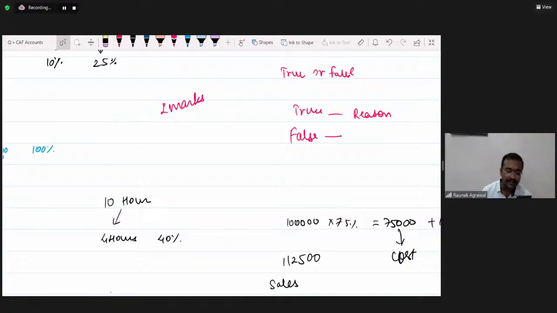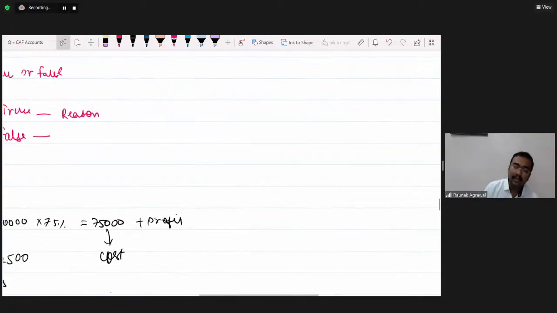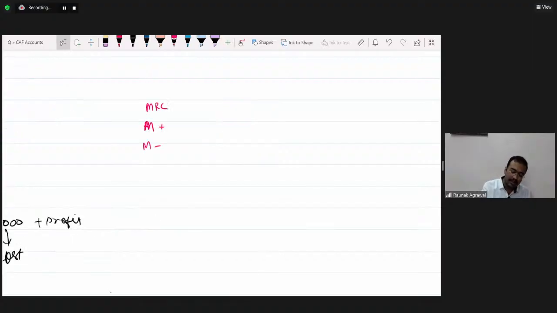Okay, Simran Rastogi, guys, in your calculator you have one button MRC, one button M plus, one button M minus. These buttons are very useful. This M stands for memory. So take on your calculator 2 into 4. Answer is coming down to 8. Now just press M plus.